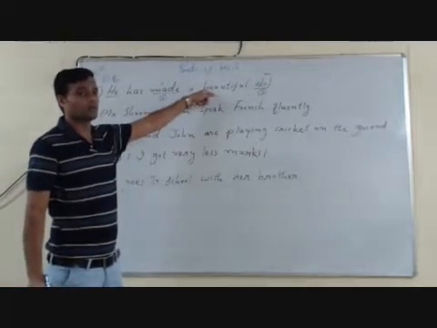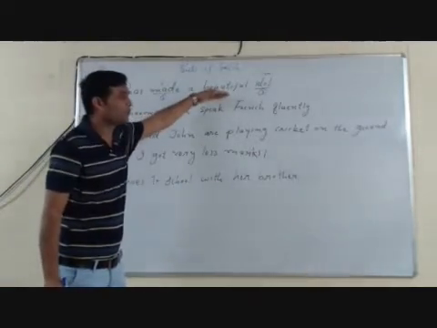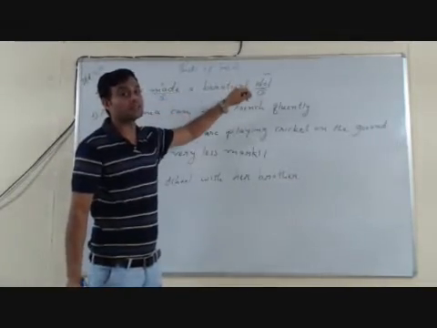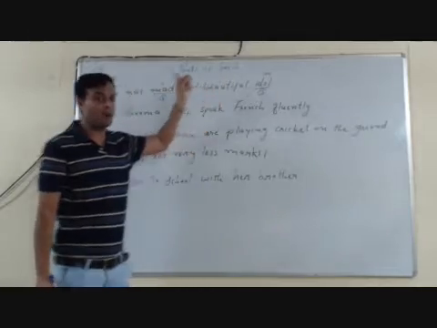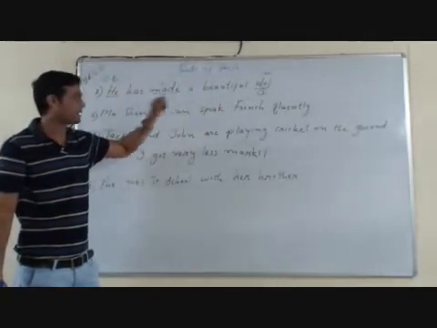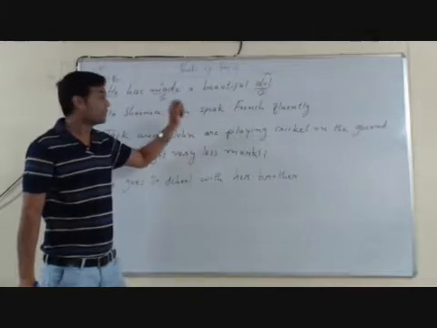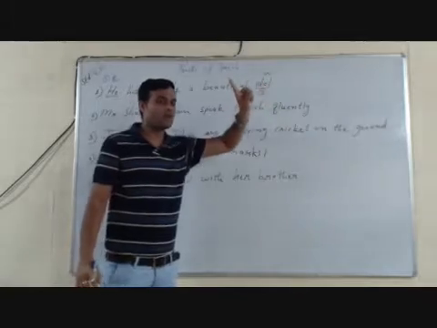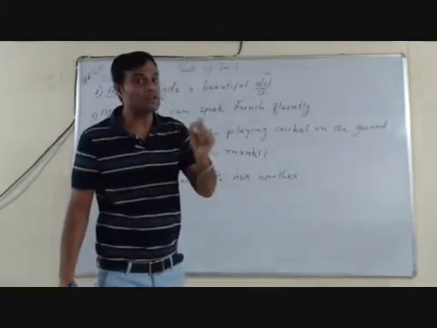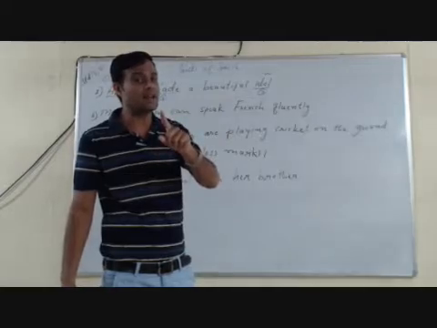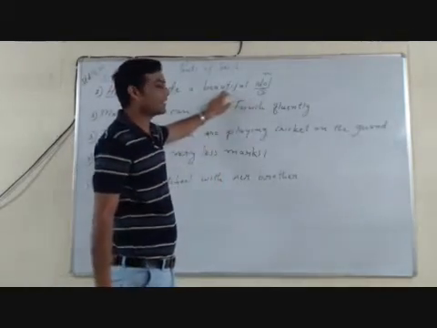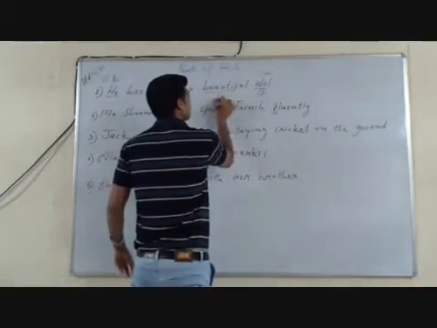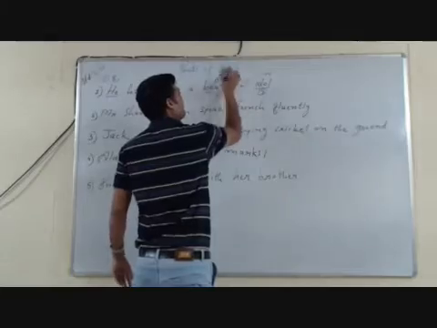Now when we look at the word beautiful, in he has made a beautiful idol, what does this word tell something about? Is it telling about he, the pronoun? No. Is it telling about the verb made? No. The word beautiful tells something about the noun idol. So remember, a word that tells something about a noun or pronoun in the sentence is known as an adjective. So here beautiful tells something about idol, and idol is a noun. So beautiful is an adjective.